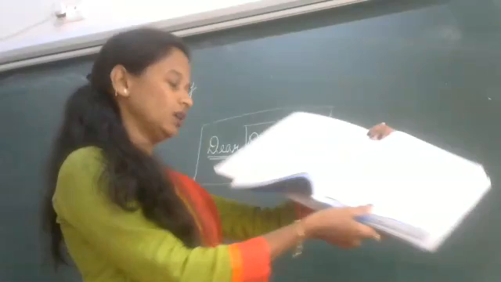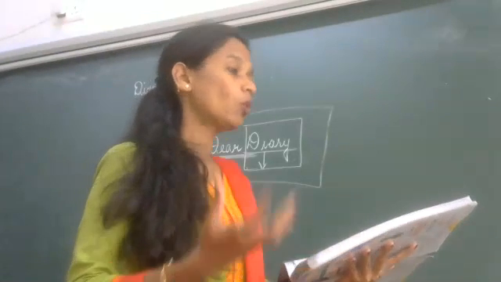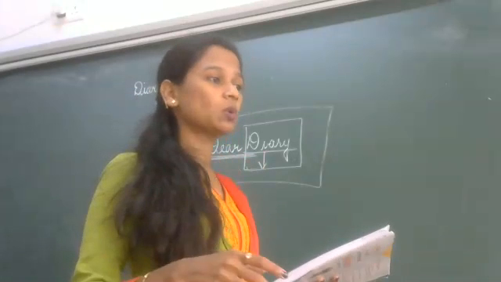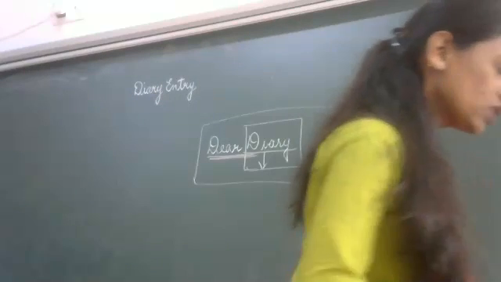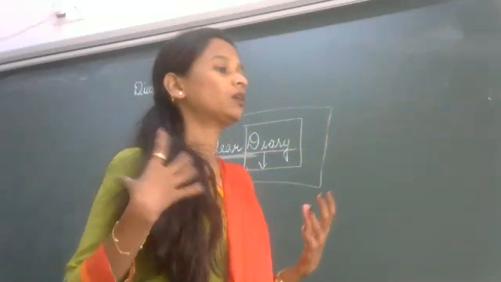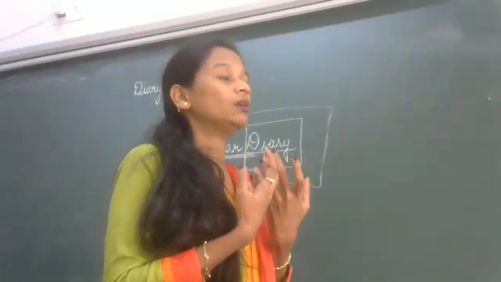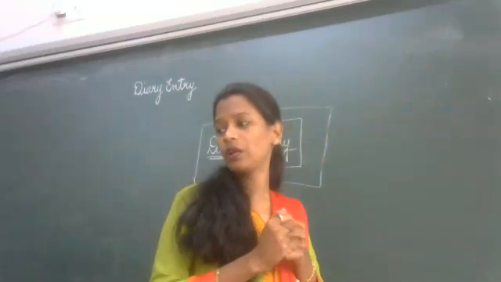Okay, now see here. This is a little girl, a student who has written this diary on page number 59. So what is she mentioning in the diary? She says that I should not have gone to school today because I was not well. Since she was not well, her mother told her not to go. But what happened? She was very determined. Determined means she really wanted to go to school.